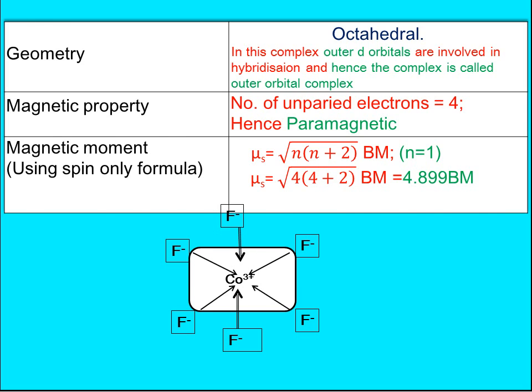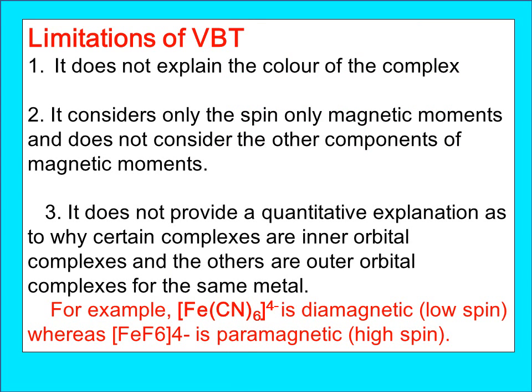Okay. What are the limitations of valence bond theory? It could explain magnetic property, but it could not explain the color of the complex. Also, it considers the spin only magnetic moment, and it does not consider the other components of magnetic moments.